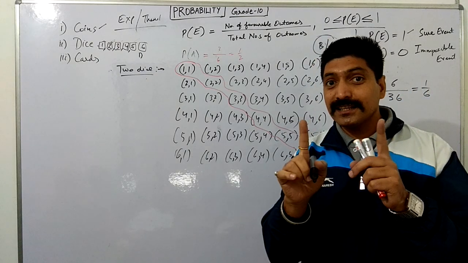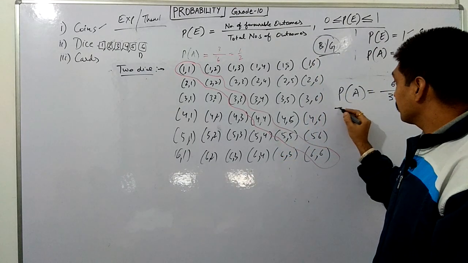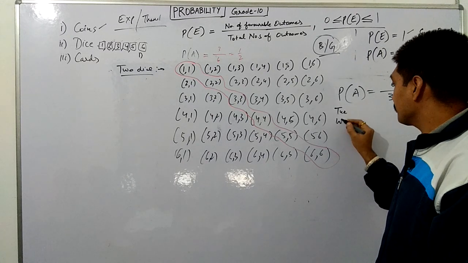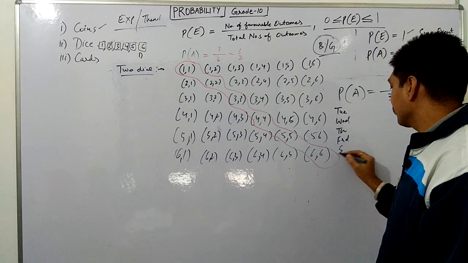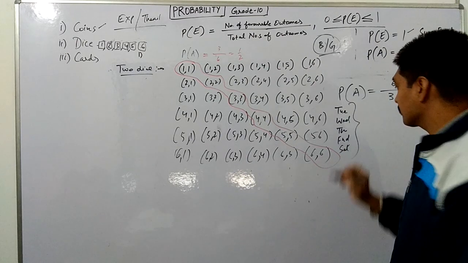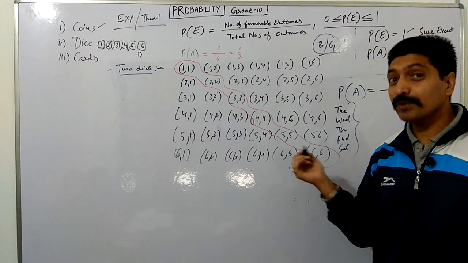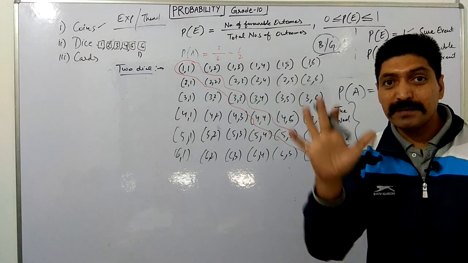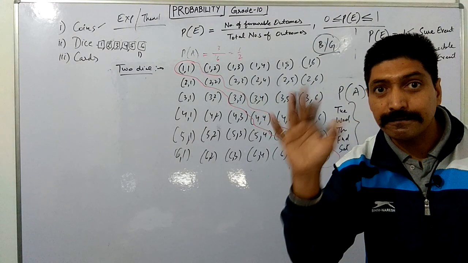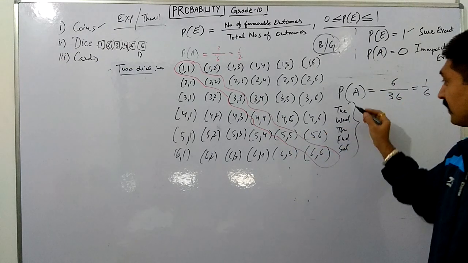So how to frame the sample space? Again, 5 days are there: Tuesday, Wednesday, Thursday, Friday and Saturday. Any guess what the sample space will be? The sample space will be 5 into 5, which is 25.